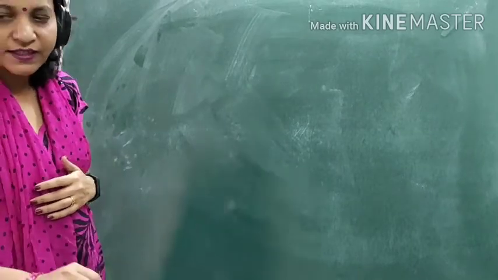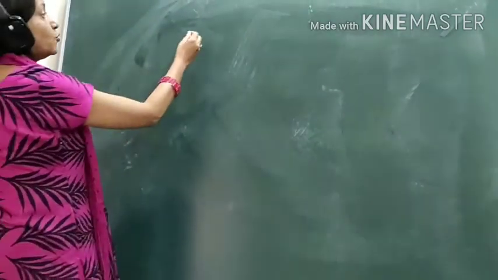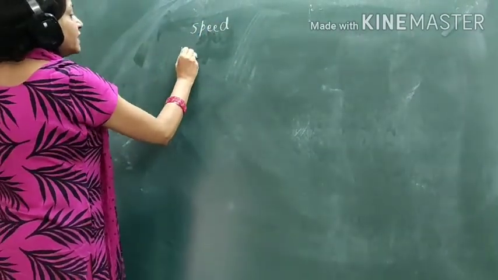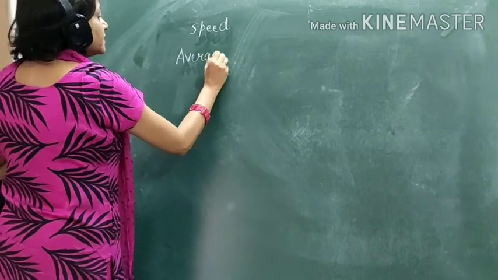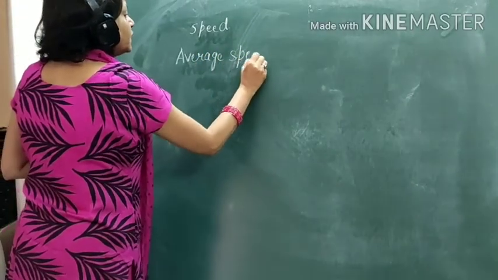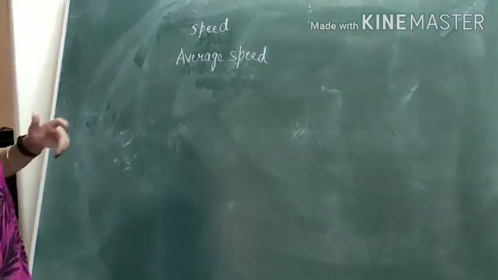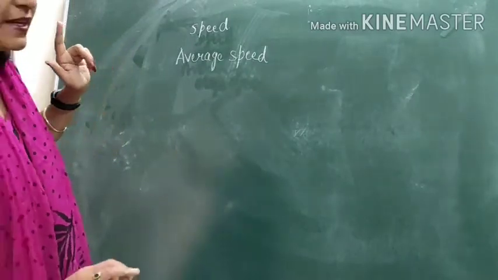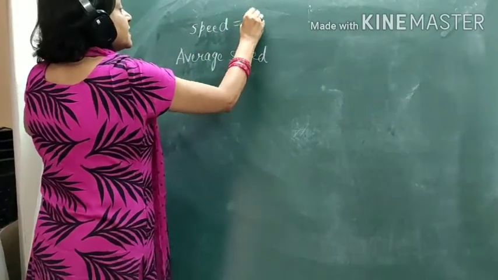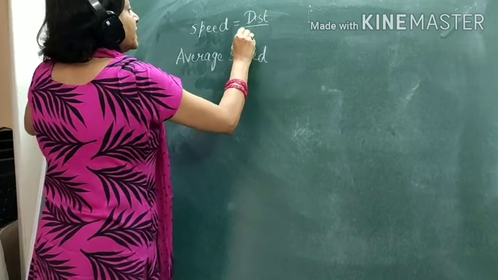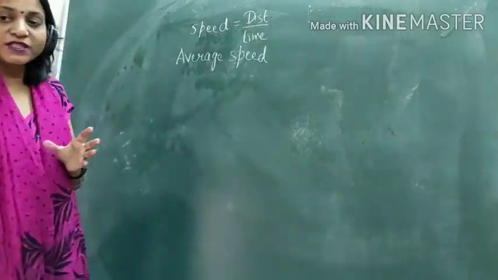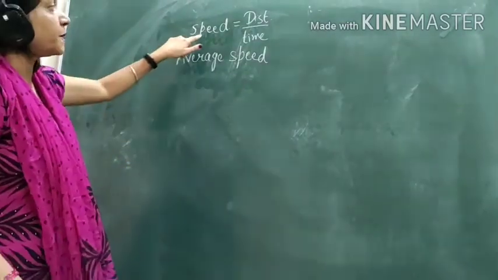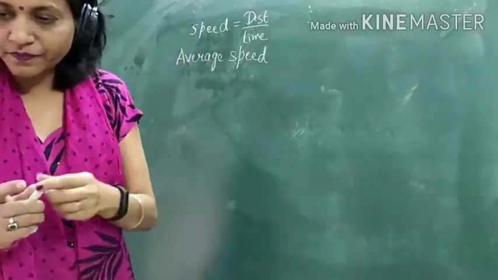Yesterday, we were discussing speed. We discussed speed, and then average speed. I hope the difference between the two is very clear to all of you. Speed is given by distance upon time, that is, how much distance is traveled in a given time.